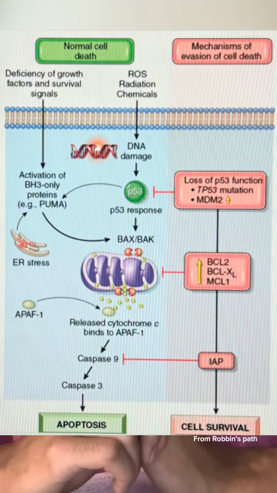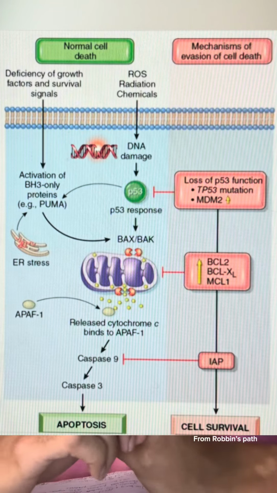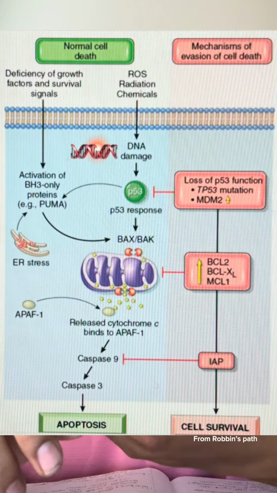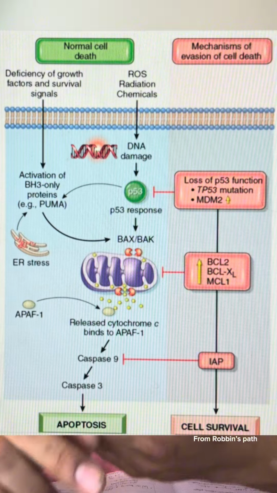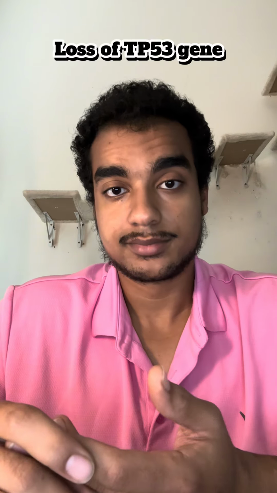The first one is loss of the TP53 gene. The second is overexpression of BCL2. And the third is overexpression of inhibitor of apoptosis protein. First, let's go over loss of TP53.